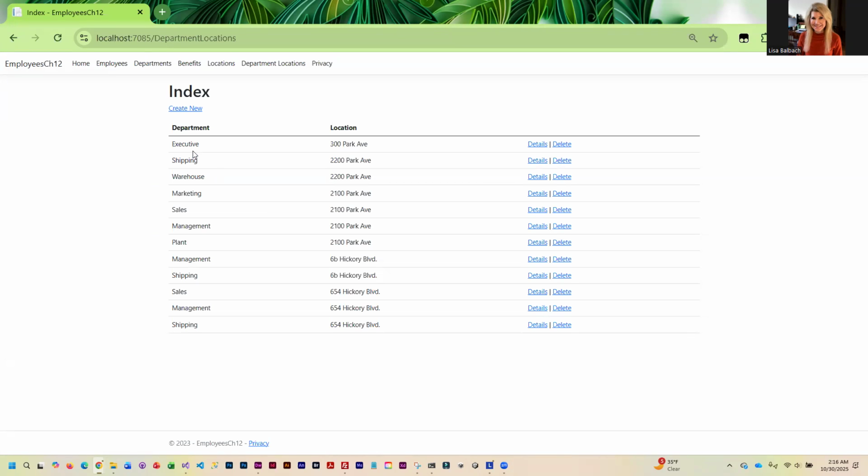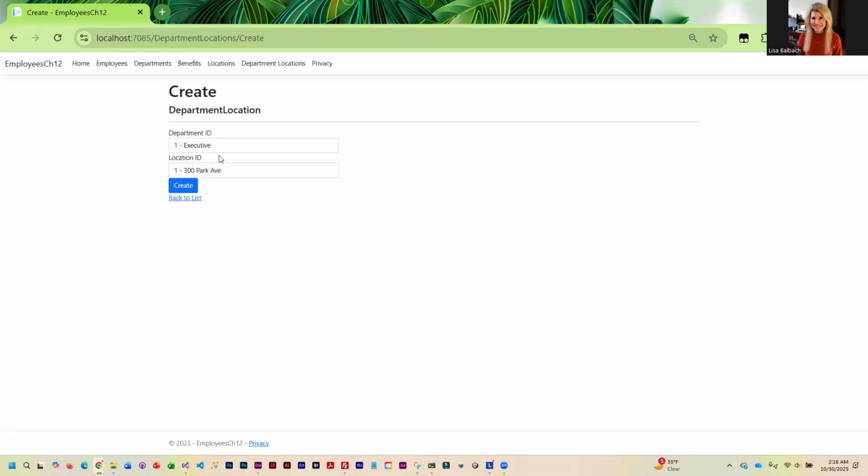It should catch if we try to do a duplicate. So here's Executive 300 Park Avenue. All right, this is a duplicate. If I hit create, I should get an error, but that's not what happens.